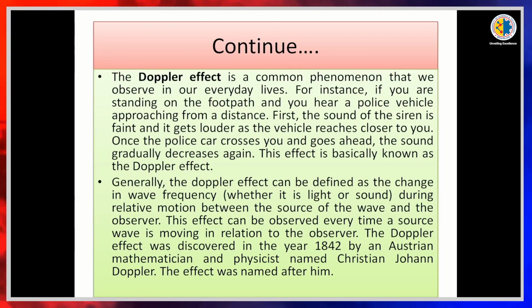This effect can be observed every time a wave source is moving in relation to the observer. The Doppler effect was discovered in the year 1842 by an Austrian mathematician and physicist named Christian Johann Doppler, and the effect was named after him. So, this is a brief history of the Doppler effect.